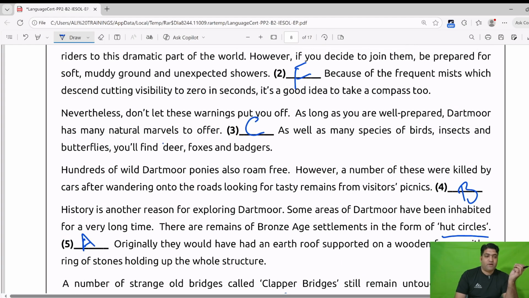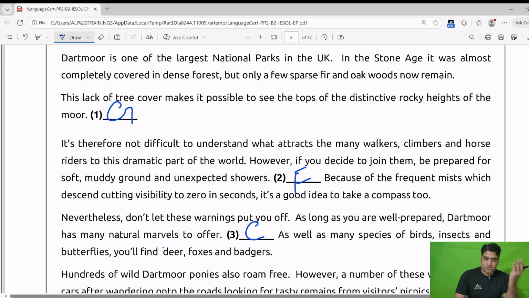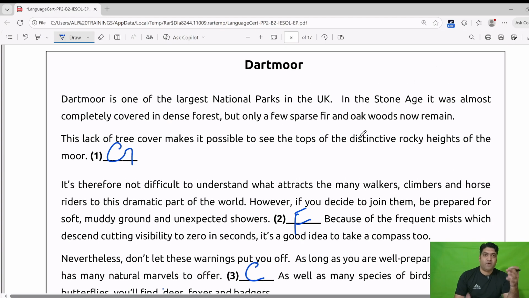We have done our reading here. This is for part 2, test 2 and level B2. I hope you have understood something, and I hope we will do better, and I hope we will do it regularly, and we will keep getting better and better.